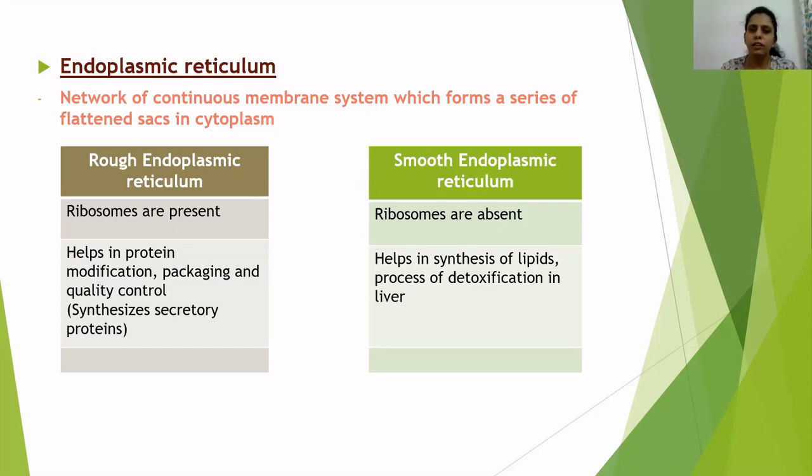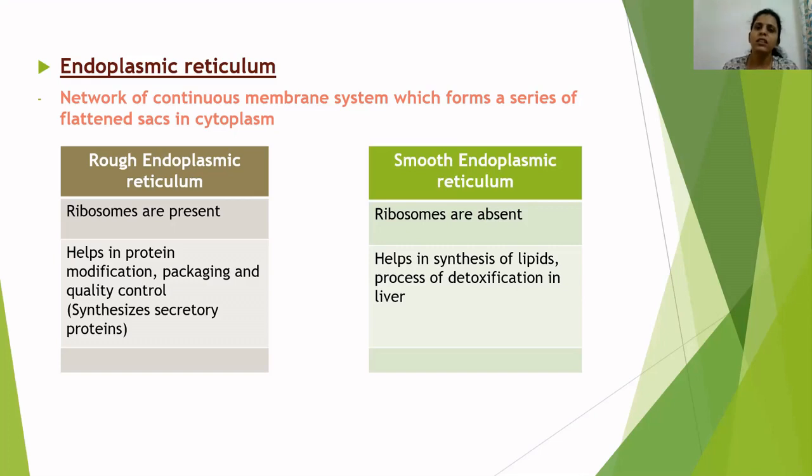What is the meaning of secretory proteins? After preparation, these proteins are released into the bloodstream, and the blood takes them to the different cells where they are required. So secretory proteins are synthesized by rough endoplasmic reticulum.